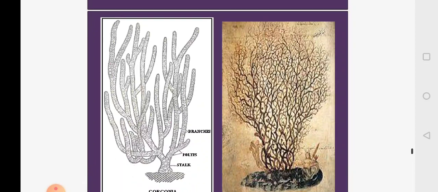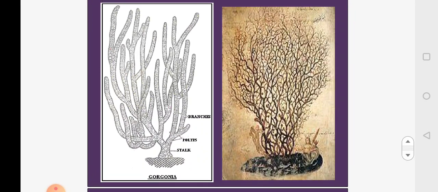This is the picture. The first one is the diagrammatic representation of Gorgonia. The second one is the picture of a gorgonian where it's a dead skeleton. The polyps have fallen off. You can see the basal plate from which the branching arises. The branches are in one plane and are all interconnected to form the meshwork.